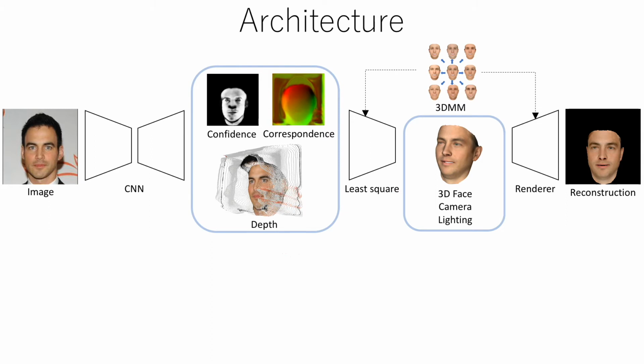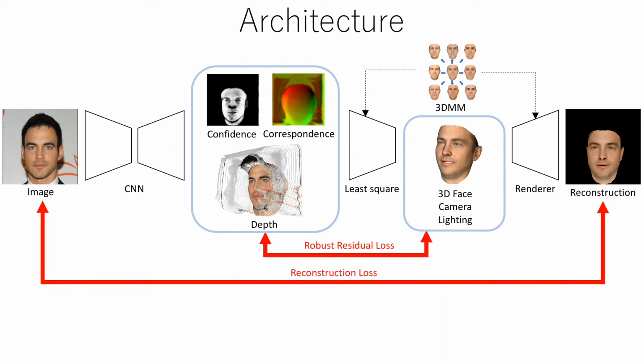During training, we minimize robust residuals of the least squares as well as reconstruction error between the input image and projected vertices. We also use statistical regularization and constraints for camera parameters to obtain a plausible result.